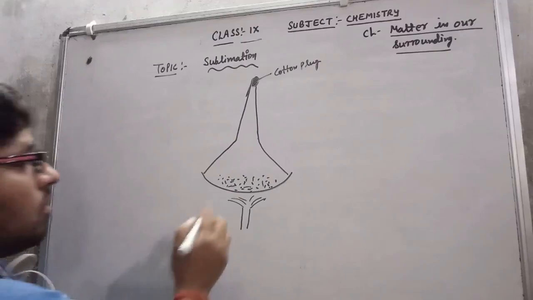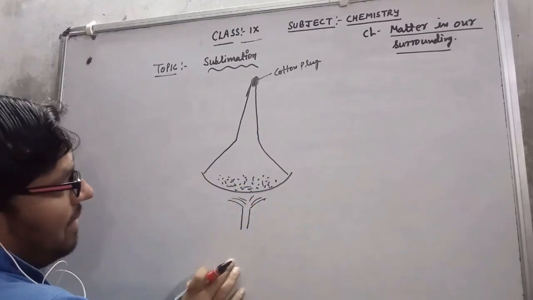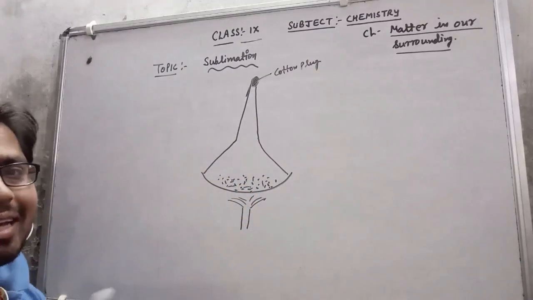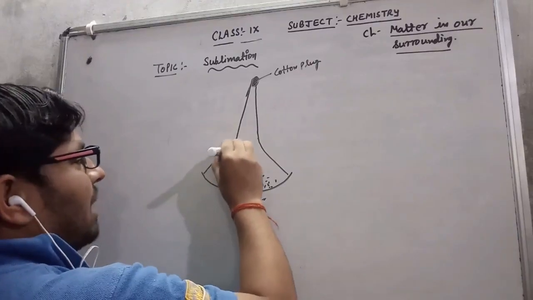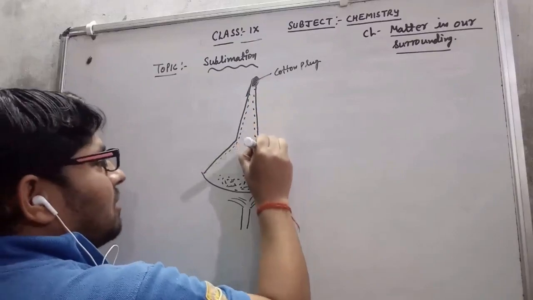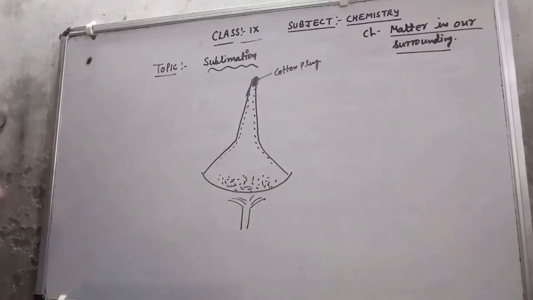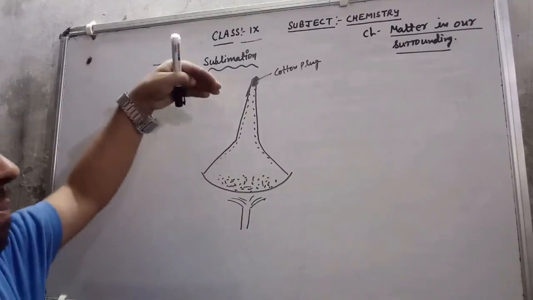Now during the heating, what will we see here? The ammonium chloride, that is a sublime substance, is converted into vapor during heating. The vapor of ammonium chloride rises up and comes on the inner wall of the funnel, because as it is converted into gas, it rises.